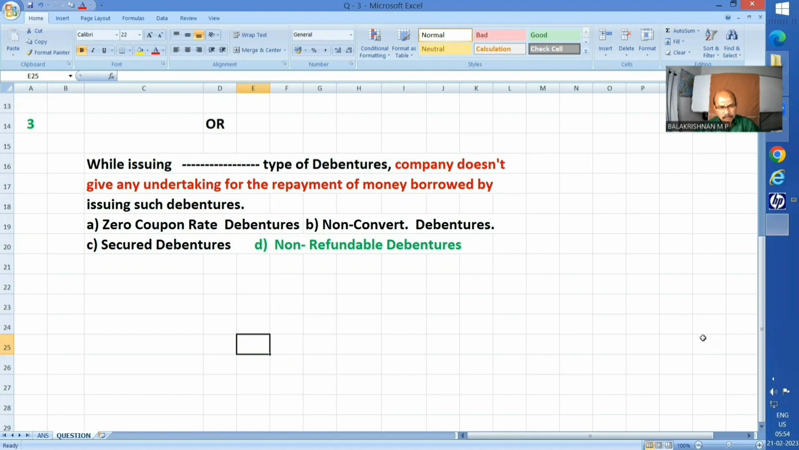Question number 3. This is the optional question under question number 3. Well, it is like this. While issuing dash type of debentures, company doesn't give any undertaking for the repayment of money borrowed by issuing such debentures. The middle words I have highlighted. Okay. There are 4 different answers given, and the answer D, non-refundable debentures, is the correct answer.